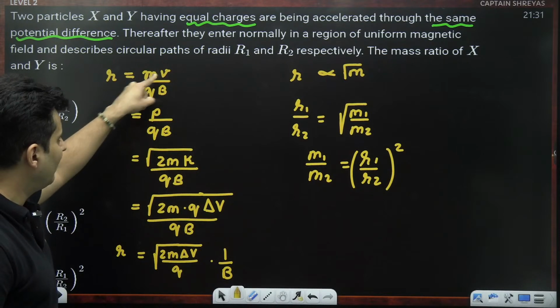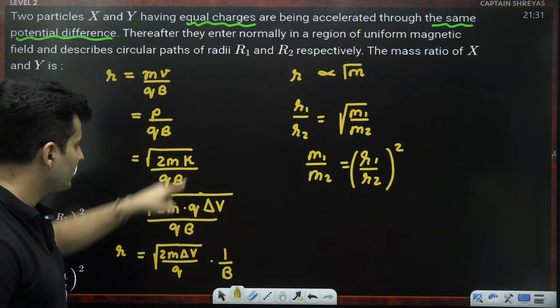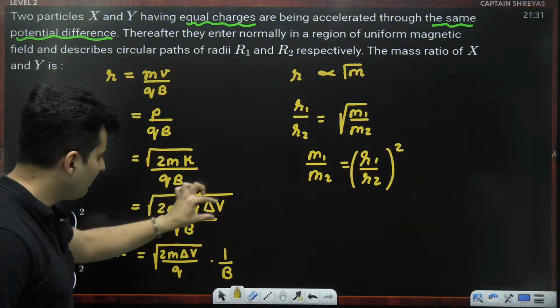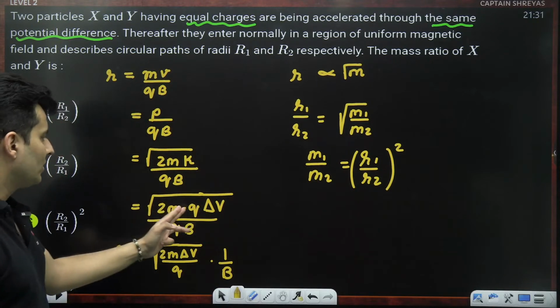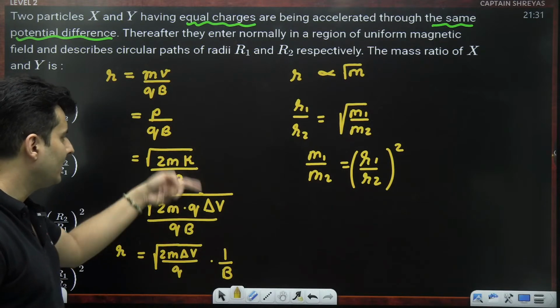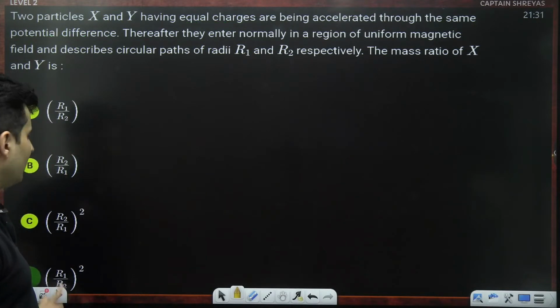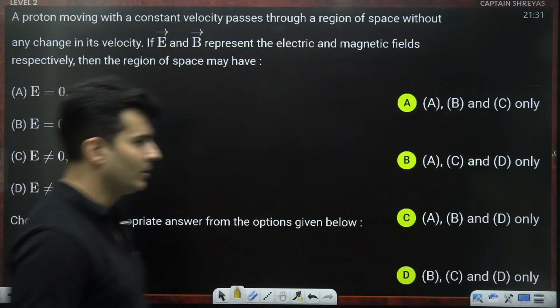Mainly, people get stuck over here to get till here. So first, mv is momentum. Momentum is root 2 times mass times kinetic energy. Kinetic energy comes from electrical energy. Electrical energy is charge into voltage difference. So that charge into voltage difference gives me the kinetic energy which it gains. Okay, this is a standard formula which you should know.